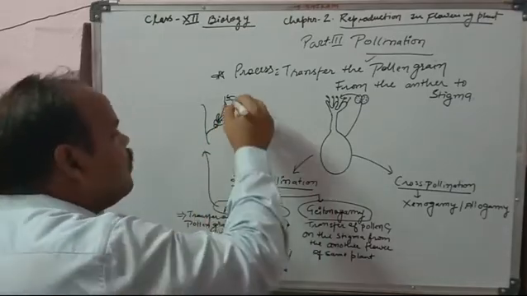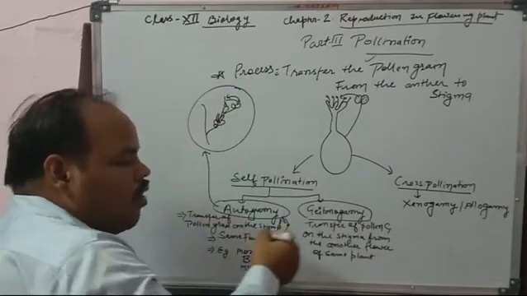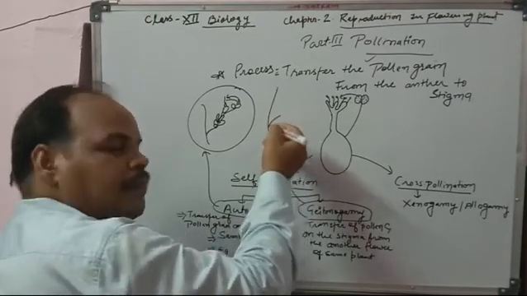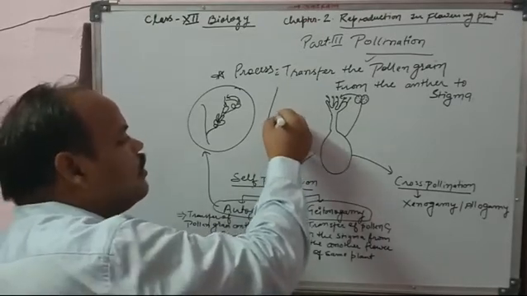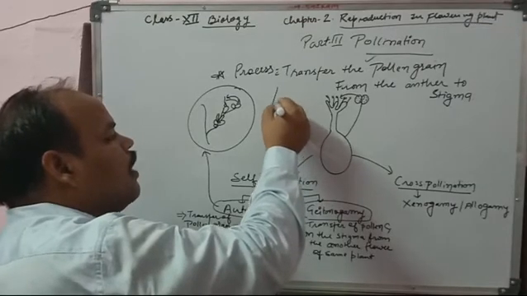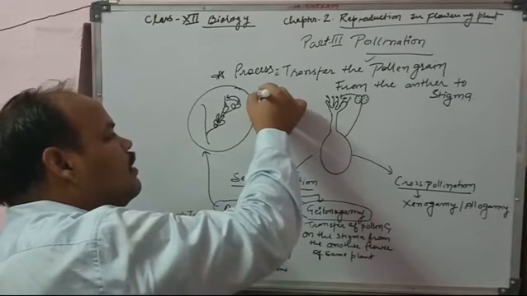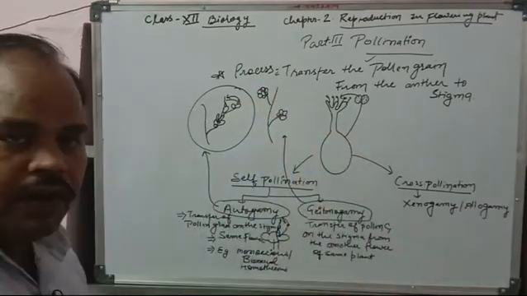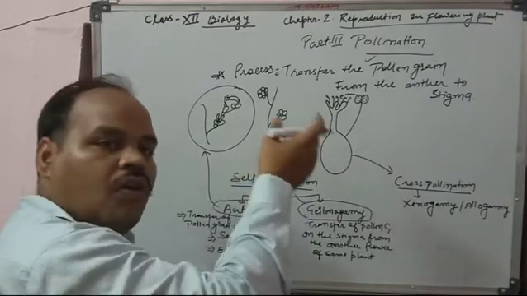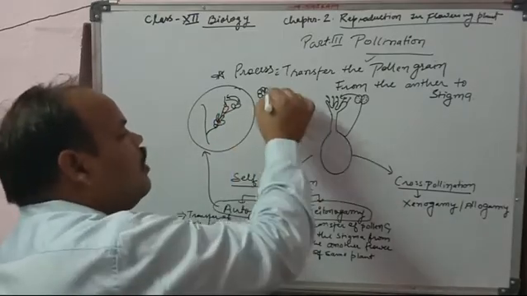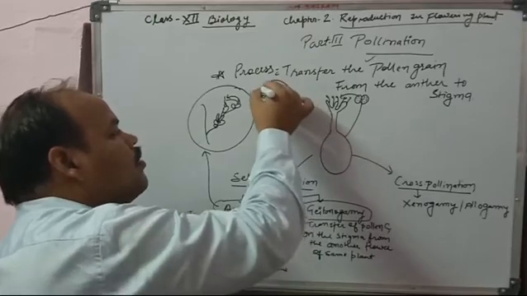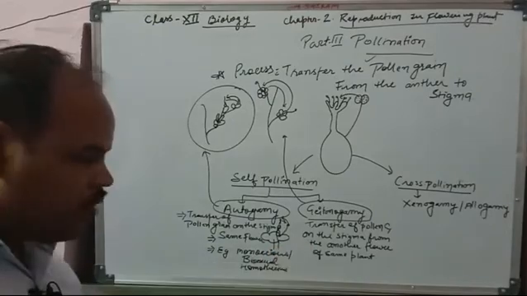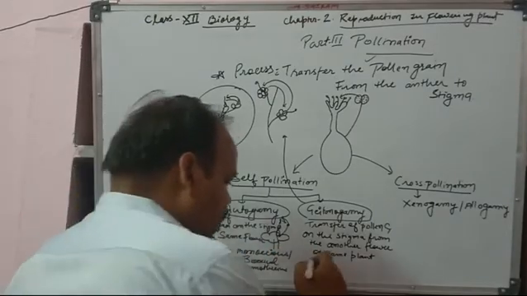And if that is called autogamy. And geitonogamy is when, if there are two flowers on the same plant and the transfer happens between them, the pollen grain will be transferred from one flower to another flower on the same plant. So that is called geitonogamy.